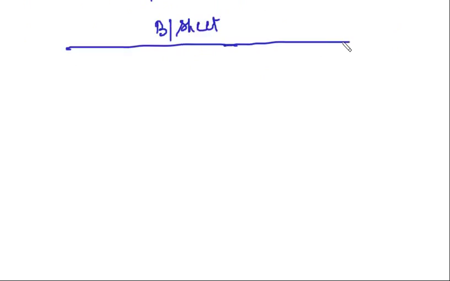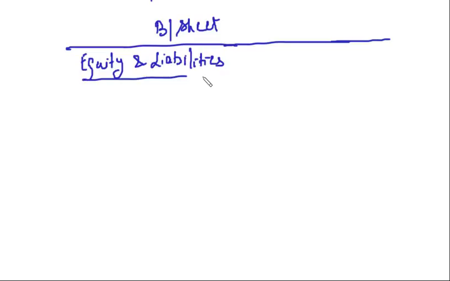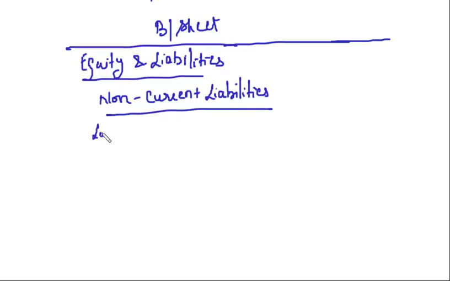Now how to disclose this in the balance sheet? Let us see. Again, in the balance sheet, you will have equity and liabilities. Right? Under equity and liabilities, if it is long term, you will have non-current liabilities, and if it is short term, you will have current liabilities. Right? In this, you will show long term borrowing.